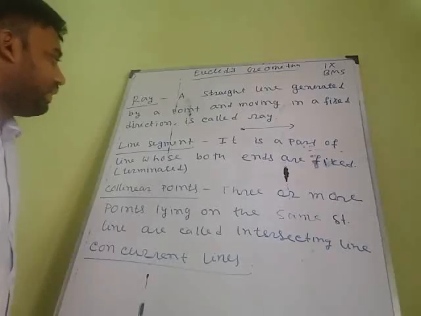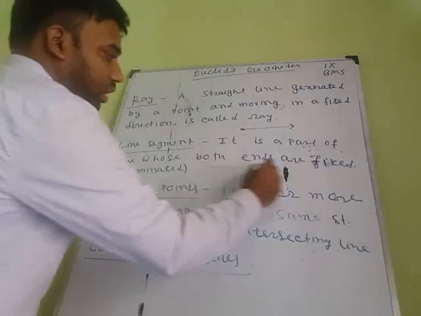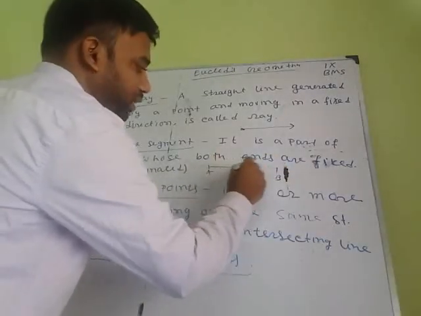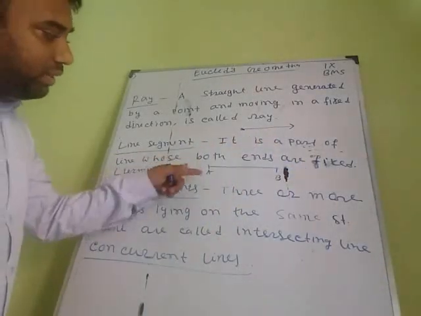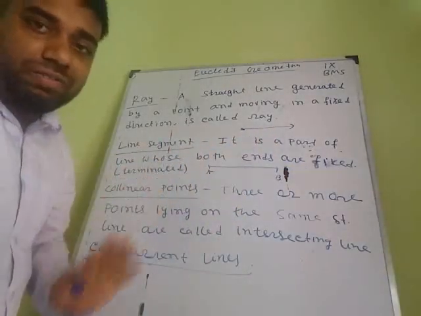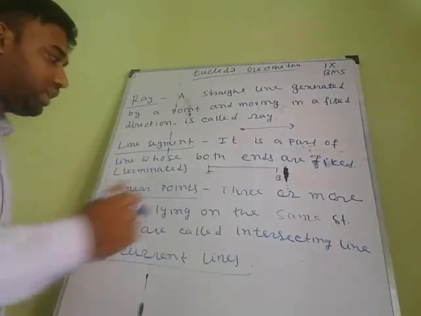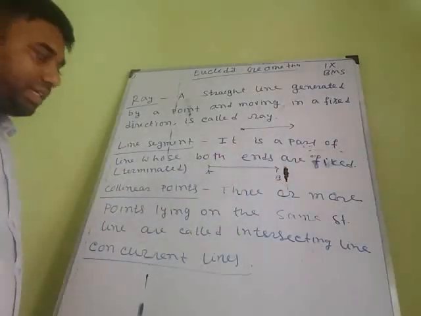Now the second definition: what is a line segment? A line segment is a part of a line whose two endpoints are fixed. AB is a part of a line, and the two ends A and B are fixed and terminated. Terminated means which have an end. So these two points are fixed. This is called a line segment.